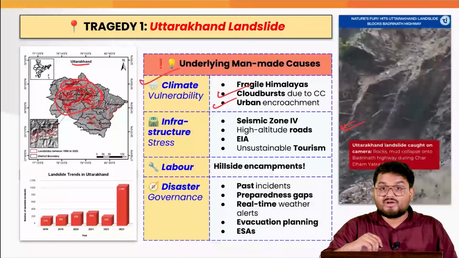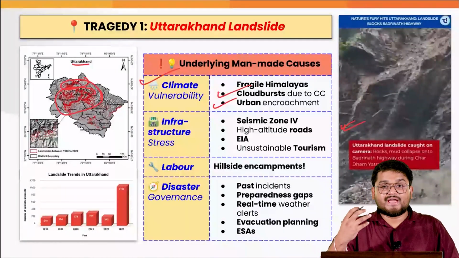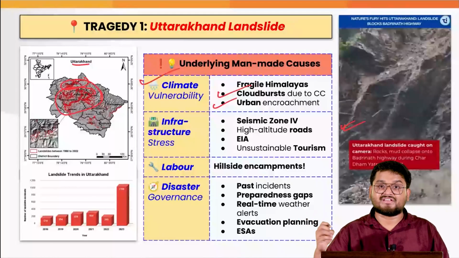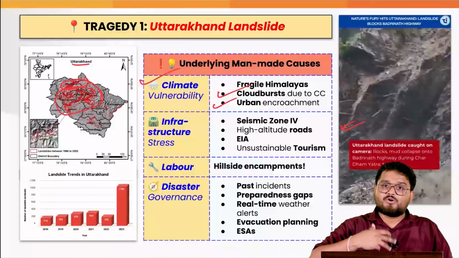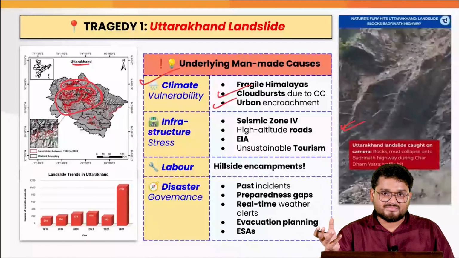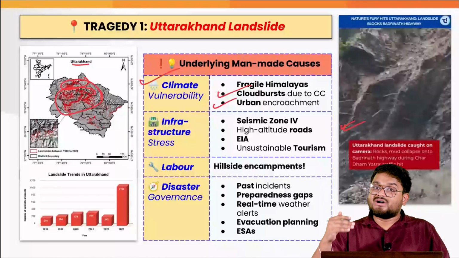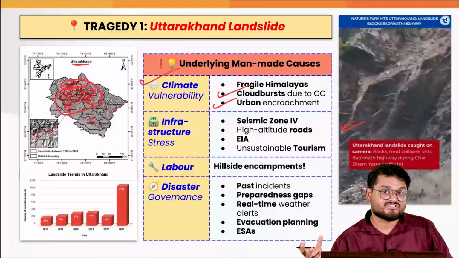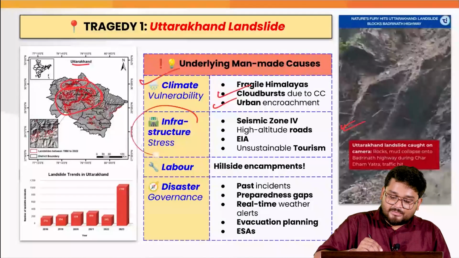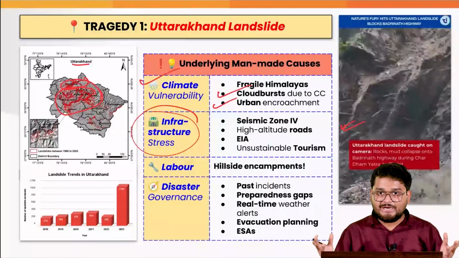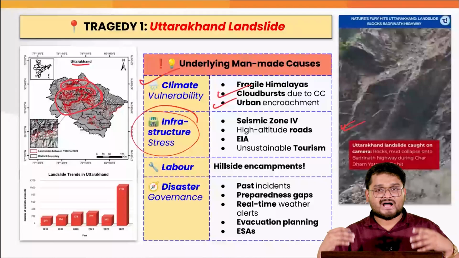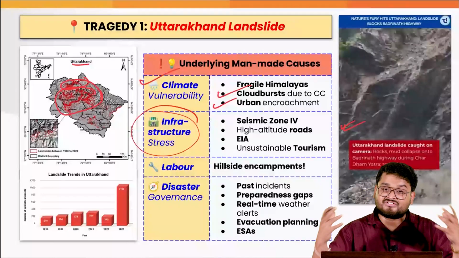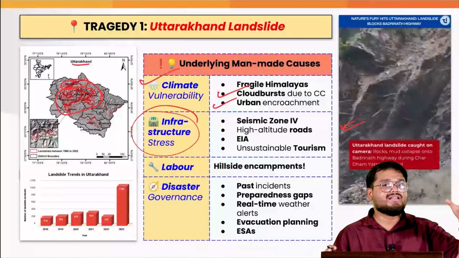Next, in recent times we have also seen how the urban areas in the Himalayan regions have proliferated, have encroached upon the natural ecosystems, which is leading to the reduction in the natural bearing capacity of the ecosystem there. Next, when we talk about the infrastructure, we cannot ignore the amount of roads, highways, and infrastructural facilities being constructed in the Himalayan regions.